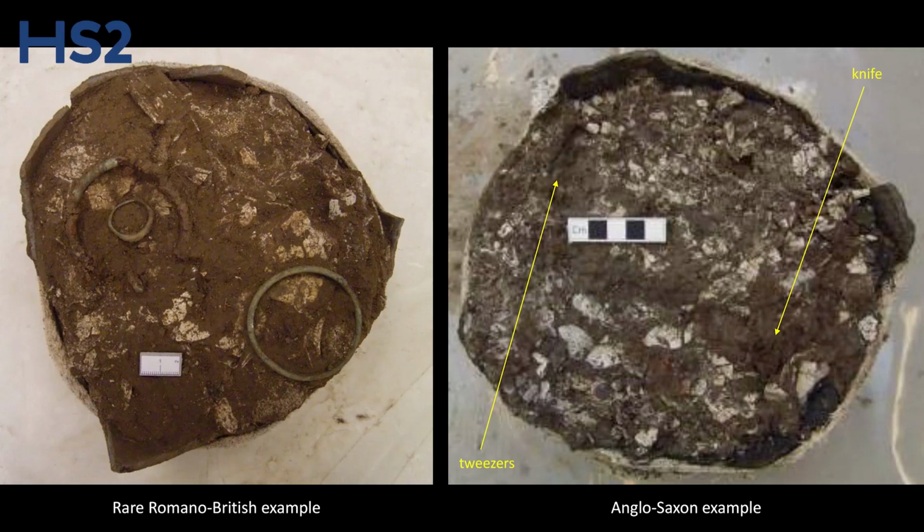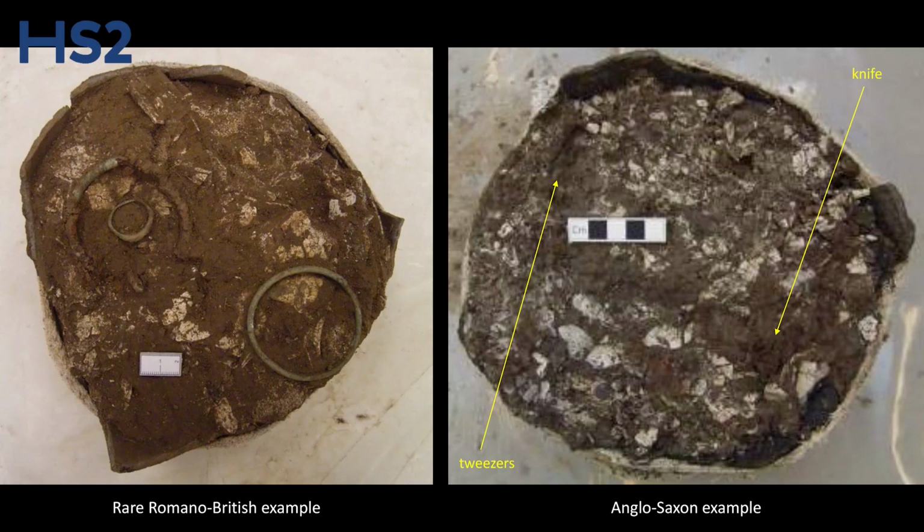Adjacent to that, we've got an image of an Anglo-Saxon cremation burial, again with items that look like they have been placed directly on top of the bone. You might need to trust me on this because they're not really terribly evident, I know. That's because they're iron and they're rusted and they're very similar in colour to the soil that's around them. But we've got some tweezers and a razor there.